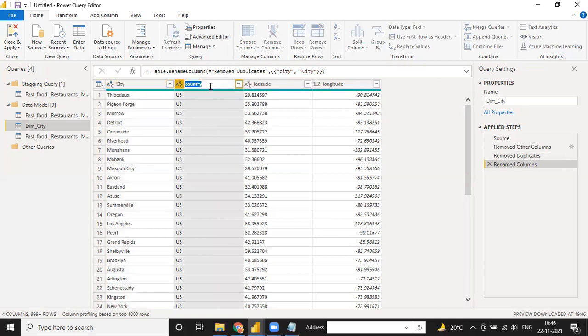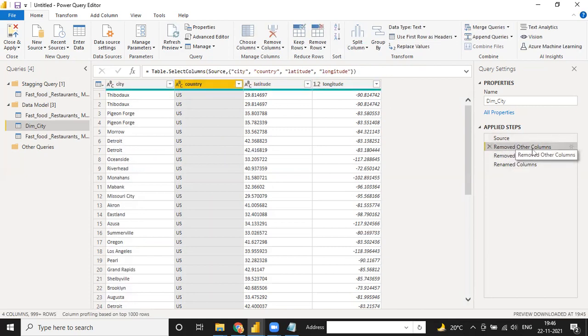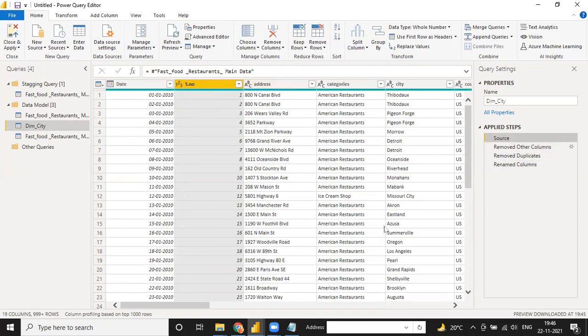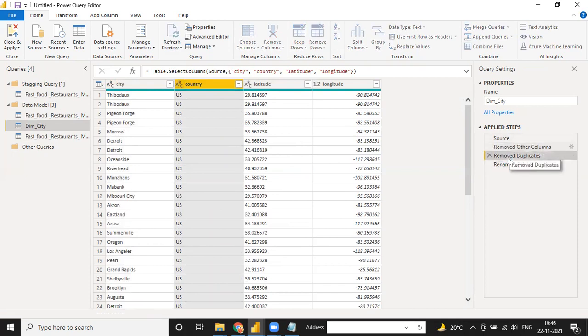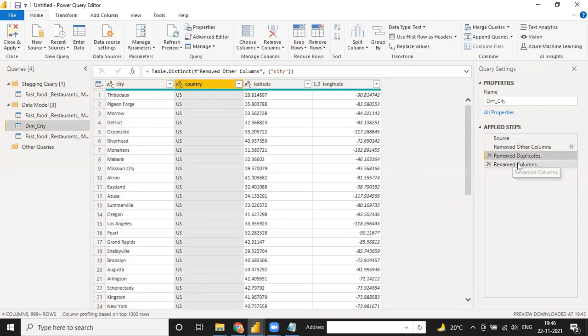Same way for country. These are the same, latitude and longitude. See, when you change anything, the step will be located here. Remove duplicates step is located here. Remove other columns step is located here. If you click on the source, see the complete file. Remove other columns, only 4 columns are showing. Remove duplicates, city duplicate values are removed. Rename column, city and country, this is rename column. So every step is located in this table.